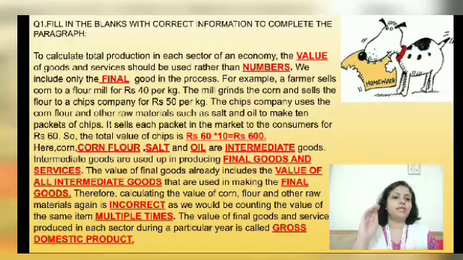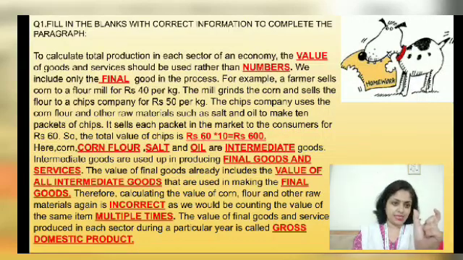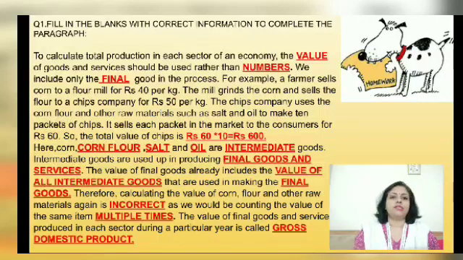particular chips, where chips is the final goods and all the other things used in the process, whether it's corn or corn flour or salt or oil, all these are intermediate products whose value is included in rupees 600. So we do not take it into account separately, right? So these are intermediate products. Here are corn flour, salt and oil.